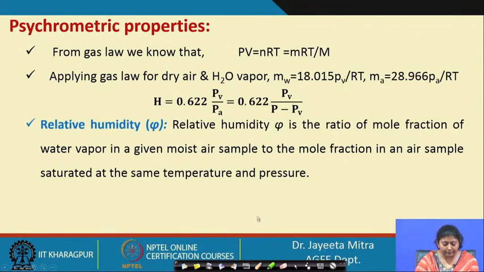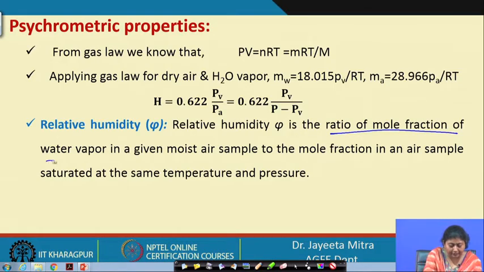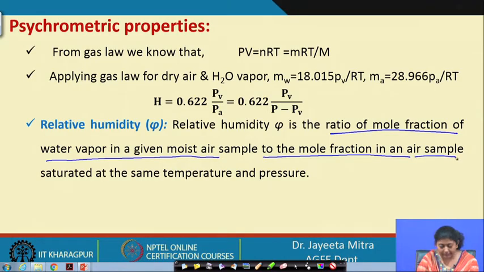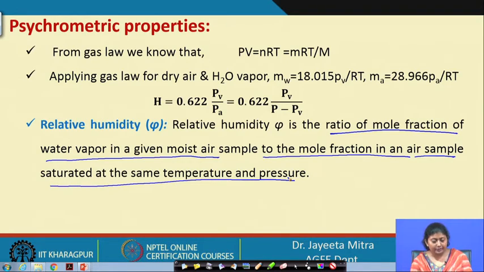Now, relative humidity is what? Relative humidity is the ratio of mole fraction of water vapor in a given moist air sample to the mole fraction in an air sample saturated at the same temperature and pressure.